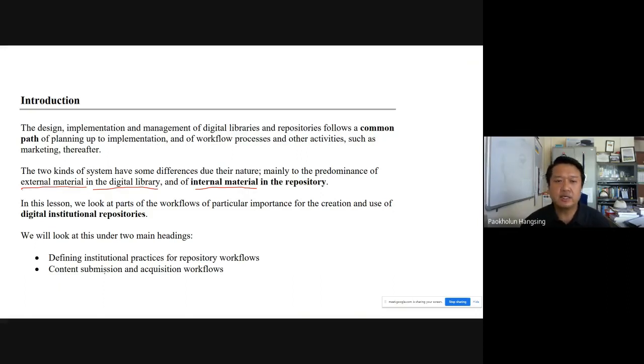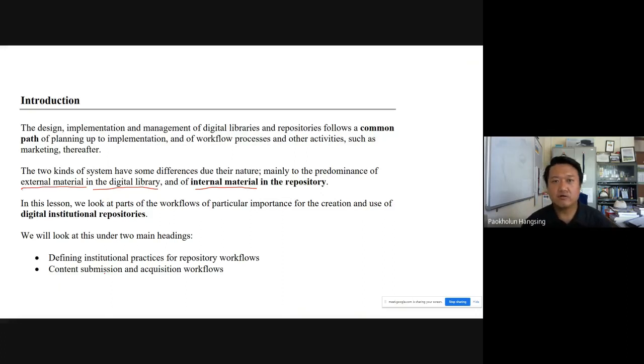And one more thing is that as far as planning for a digital institutional repository is concerned, let us remember that the planning process of any institutional repository is no different from the planning process of a digital library. Therefore, please go and refer to the lecture on planning for a digital library, which was covered in building a digital library.